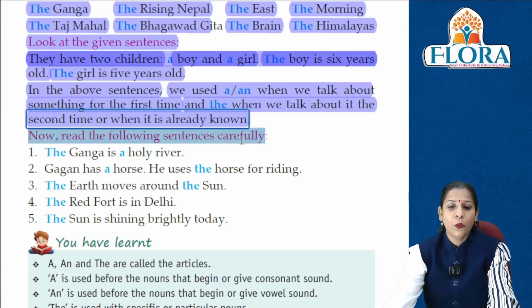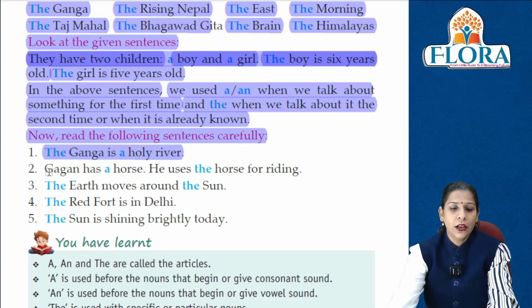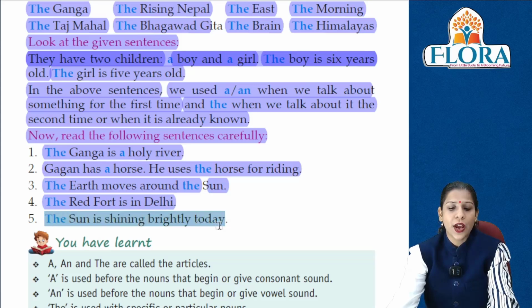Now read the following sentences carefully. हम read करेंगे. The Ganga is the holy river. Gagan has a horse. He uses the horse for riding. The earth moves around the sun. The Red Fort is in Delhi. The sun is shining brightly today.